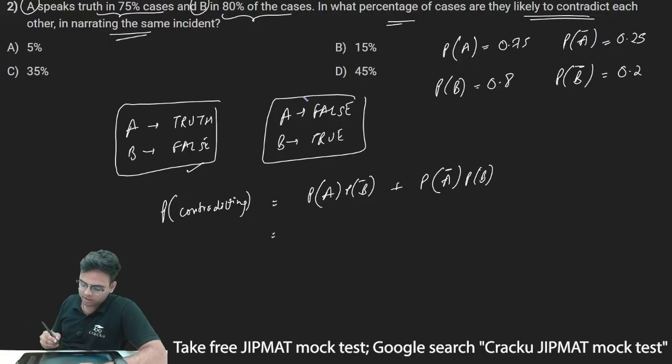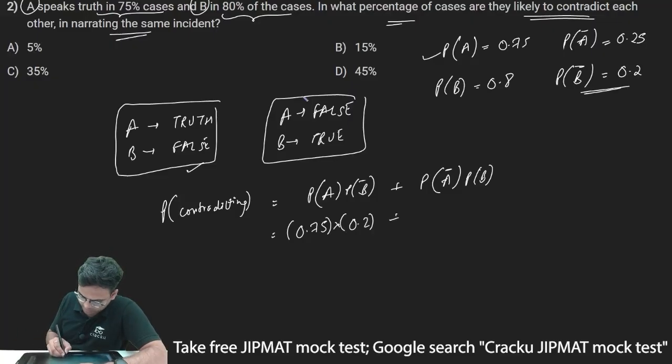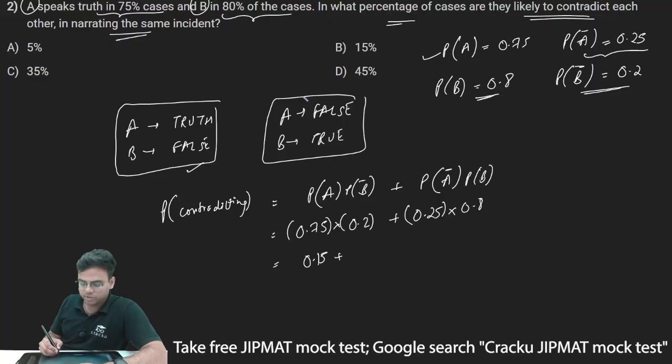So the probability of A speaking the truth is 0.75, multiplied by the probability of B lying, 0.2, plus the probability of A lying, 0.25, multiplied by the probability of B saying the truth, 0.8. So 0.75 into 0.2 is 0.15, plus 0.25 into 0.8 is 0.2.